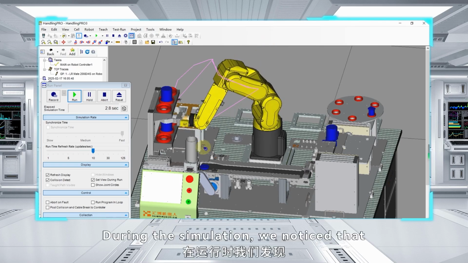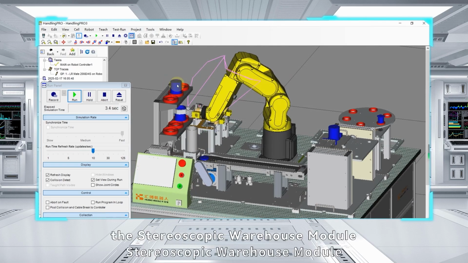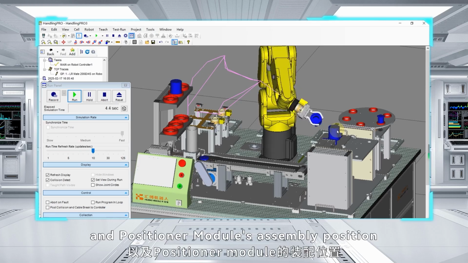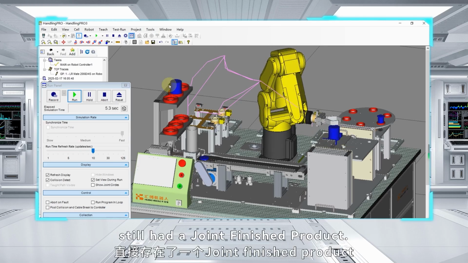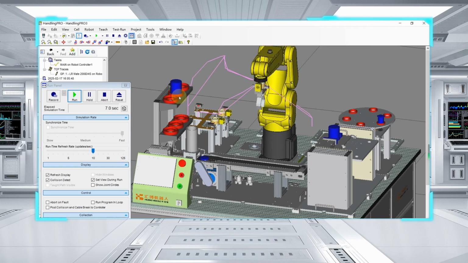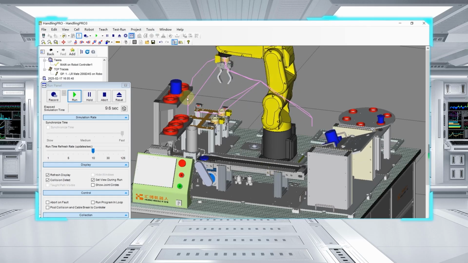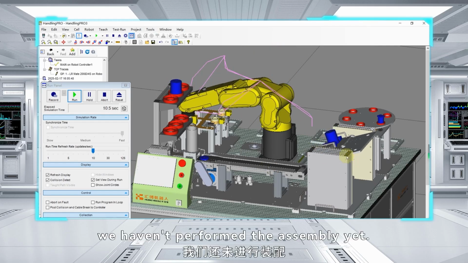During the simulation, we noticed that the stereoscopic warehouse module and positioner module's assembly position still had a joint finished product. This is an error. We haven't performed the assembly yet.